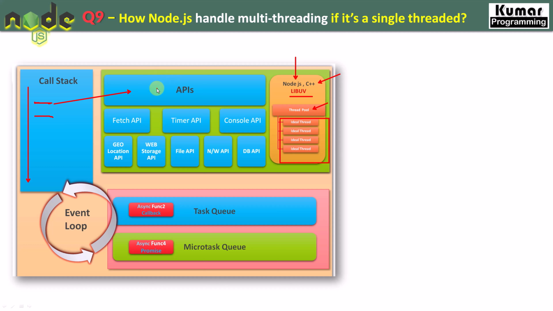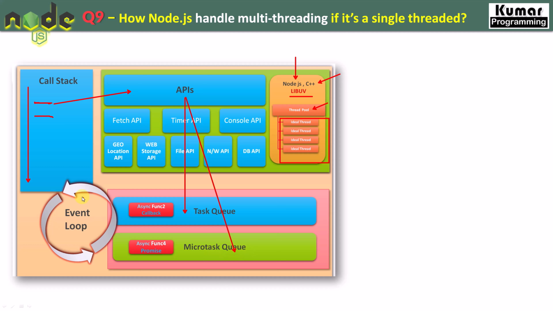Once a task comes over here, one dedicated thread is going to be assigned to that particular asynchronous task, and it's going to be executed by the API. And once that task is completed, its callback event is going to be registered inside either the task queue or the microtask queue. If it's a callback, then the event gets registered inside the task queue, and if it is a promise, then it's going to be registered inside the microtask queue, right?